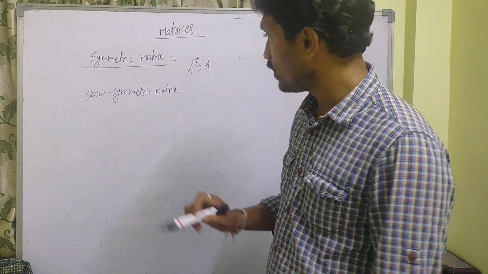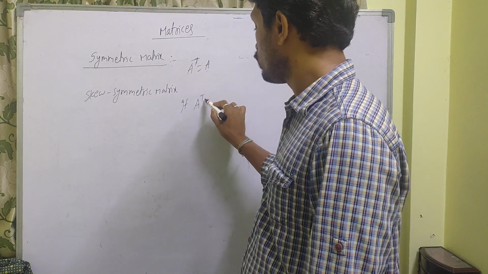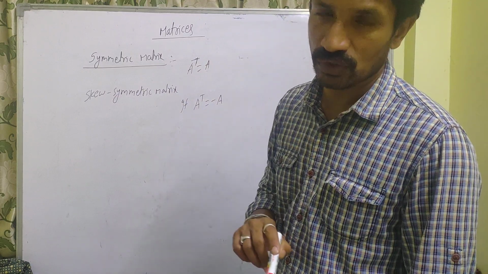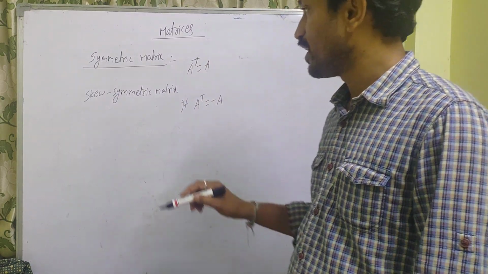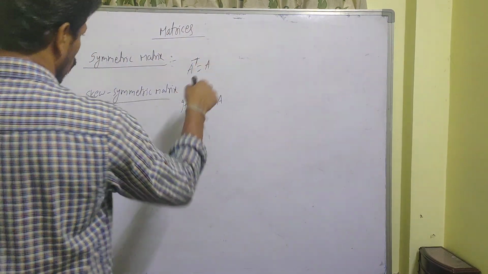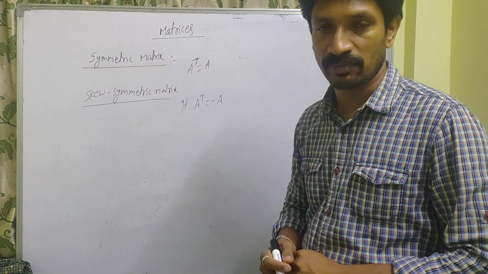If A transpose is equal to minus A, then that matrix is called the skew symmetric matrix. These two are the very, very important definitions, symmetric and skew symmetric matrices.